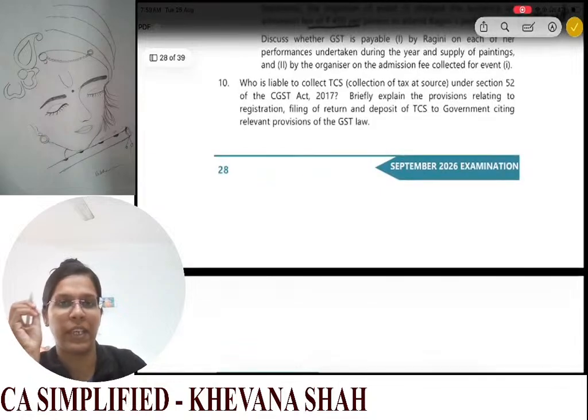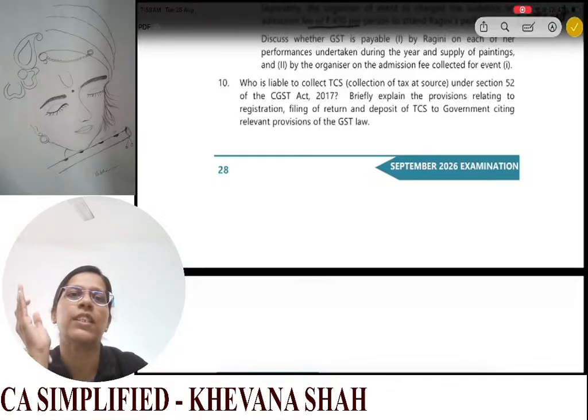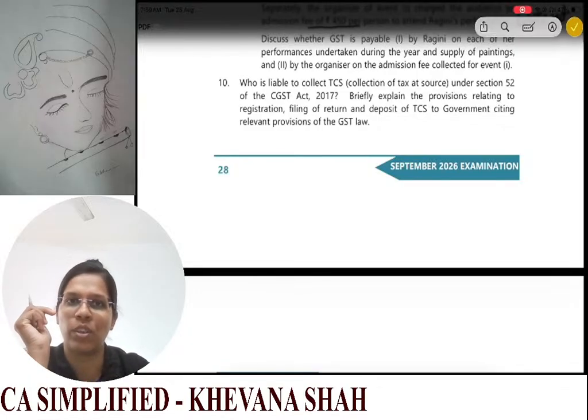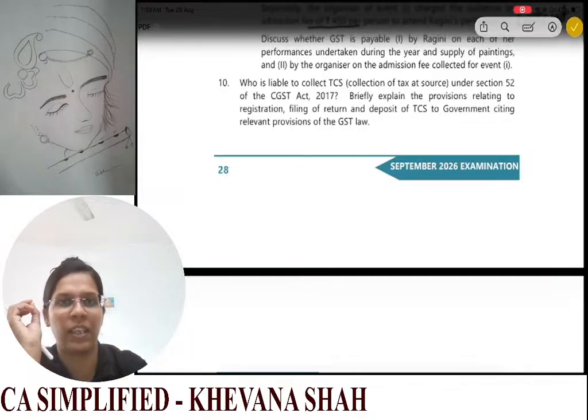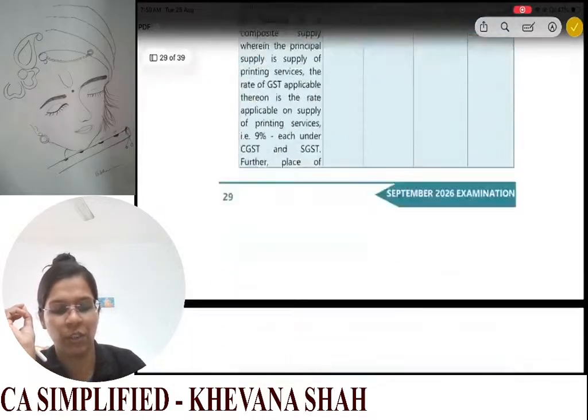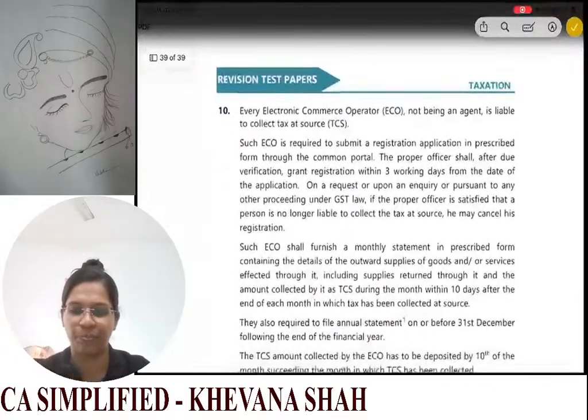Now question number 10. Who is liable to collect TCS under section 52? Under section 52 we have ECO, electronic commerce operator. An ECO who is not an agent is required to collect tax at source on the net value of taxable supplies made through it by other suppliers where the consideration is collected by the ECO. So your ECO collects TCS. Let's just go through this answer.